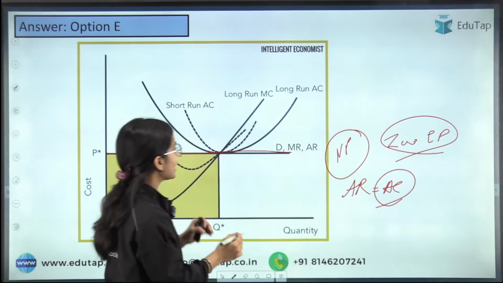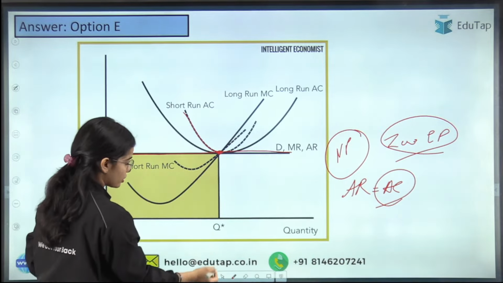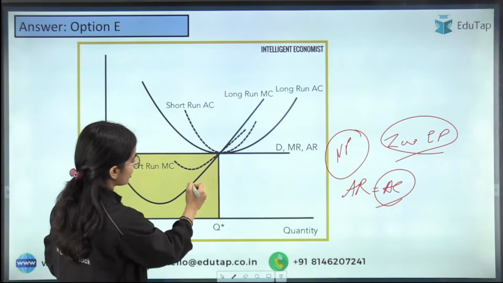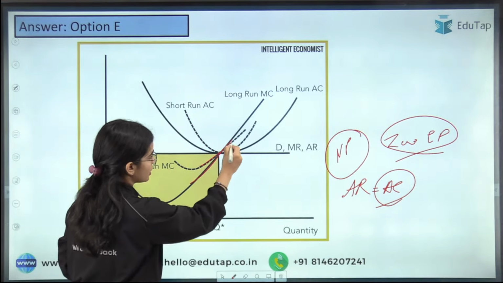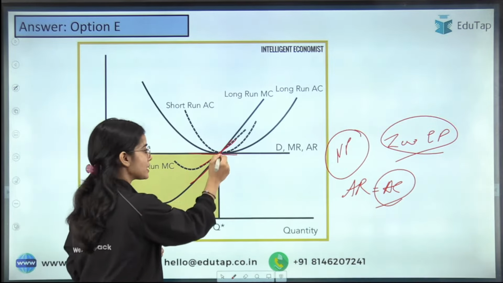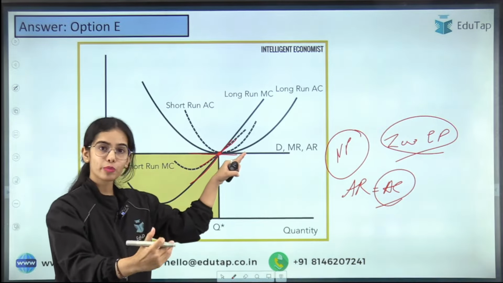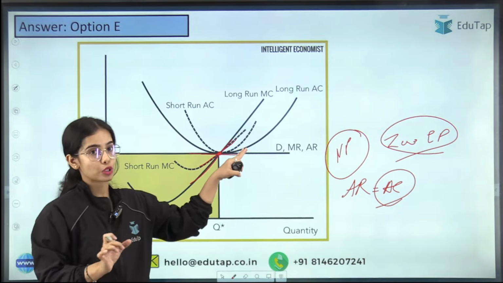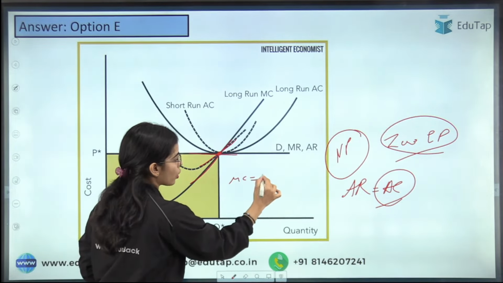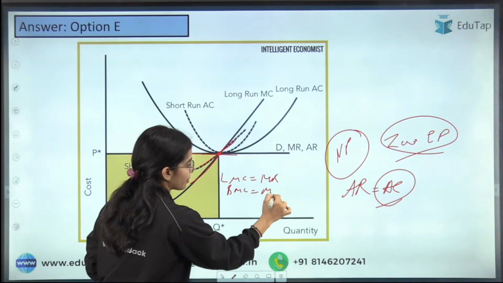So here you can see your short run average cost at the equilibrium point. This is the equilibrium point where your long run MC and short run MC are cutting the MR from below. So in the short run and in the long run, this is the equilibrium point. At the long run equilibrium, the short run equilibrium should also be achieved. So here the long run MC is equal to MR, and the short run MC is also equal to MR.